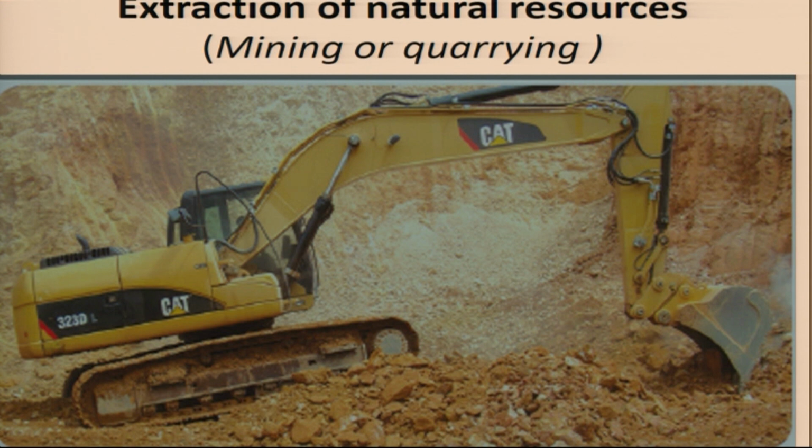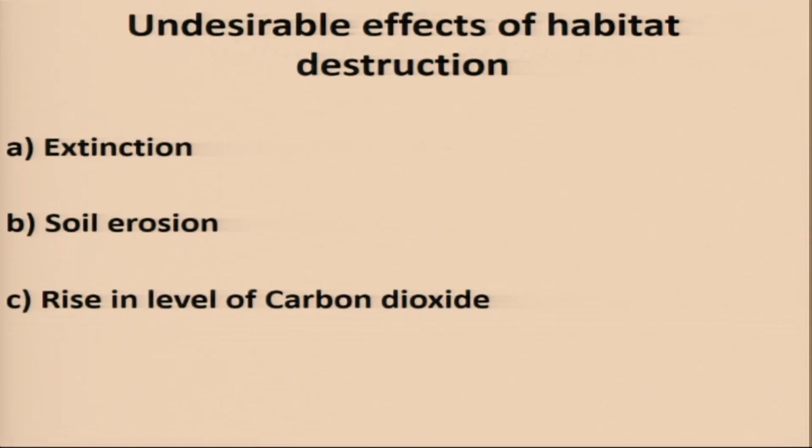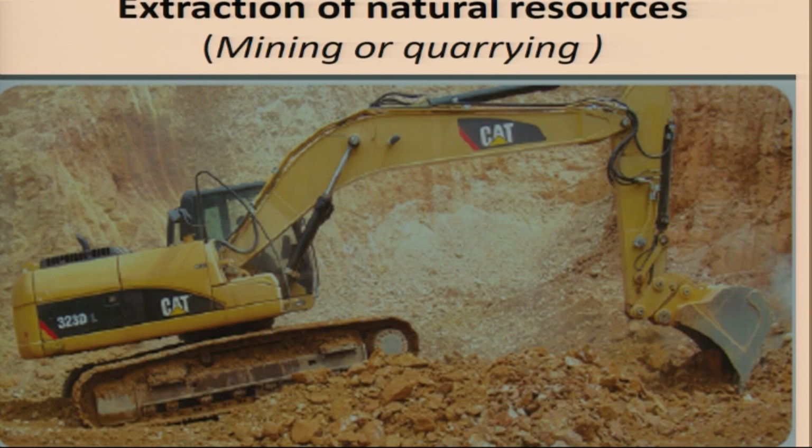So what has happened? They're all cut down, they're all cleared for mining, getting those minerals and whatever. What does it mean? As we said in our objective, we are going to put emphasis on these three main causes of habitat destruction.